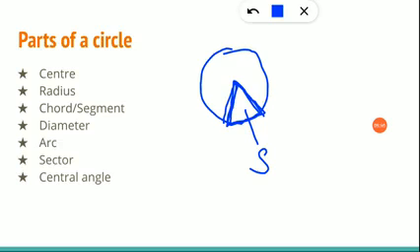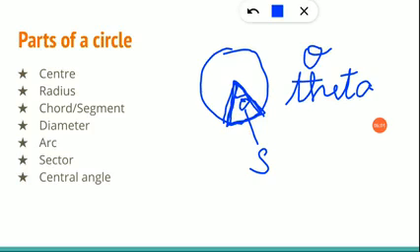And here is a small triangle shape, right? Not exactly a triangle, but we can say that there is some angle here. There is some value of that angle. This angle we are going to call theta. This term is new for us, right? So this word is called theta. Clear, children? And the angle theta is called the central angle.